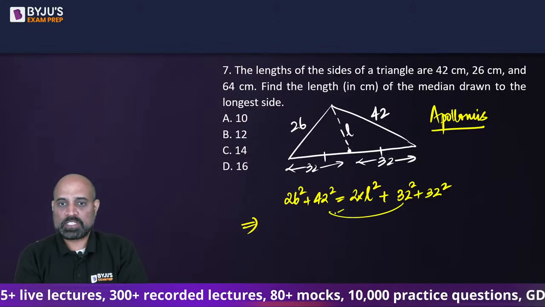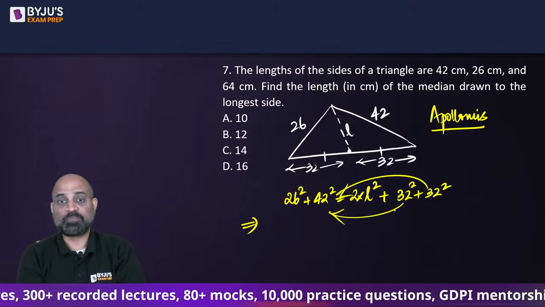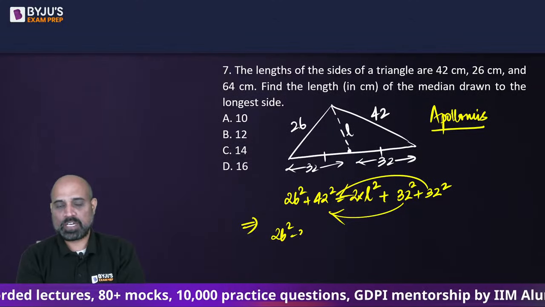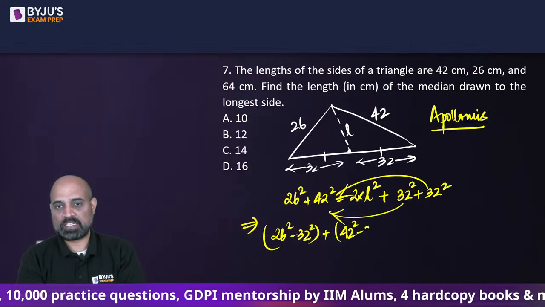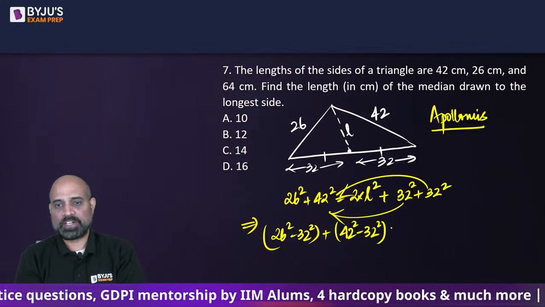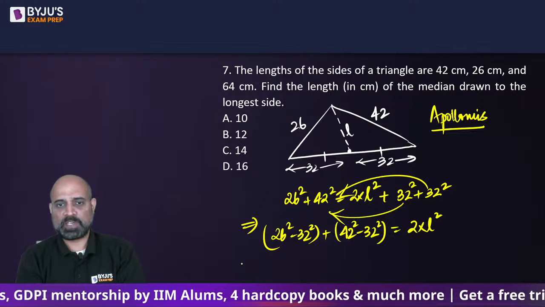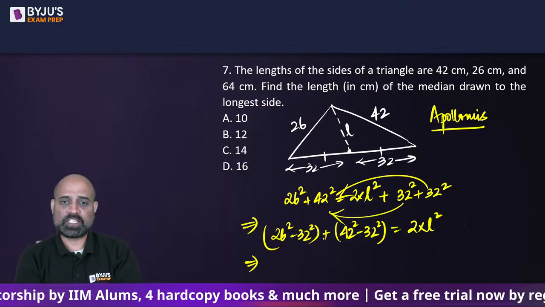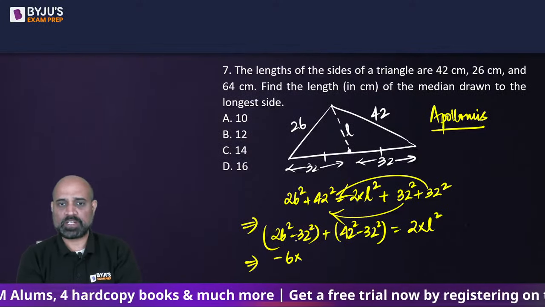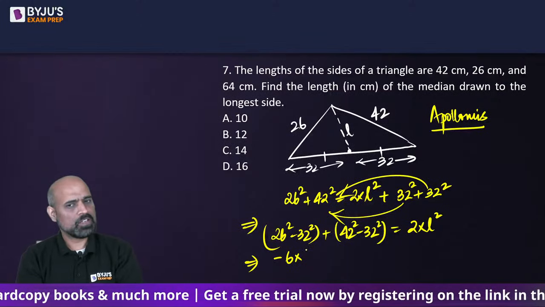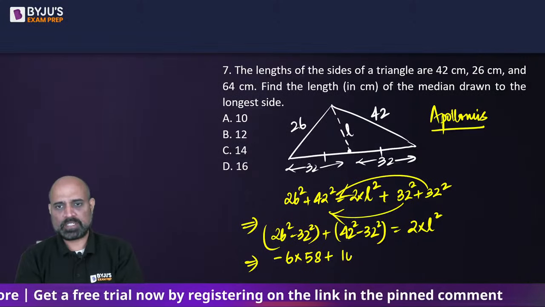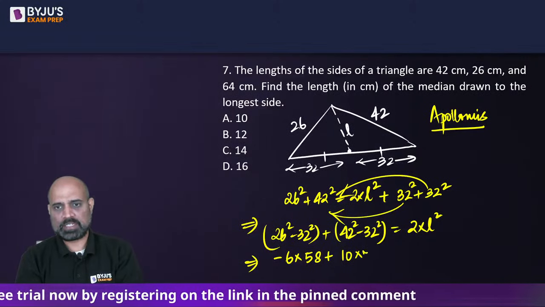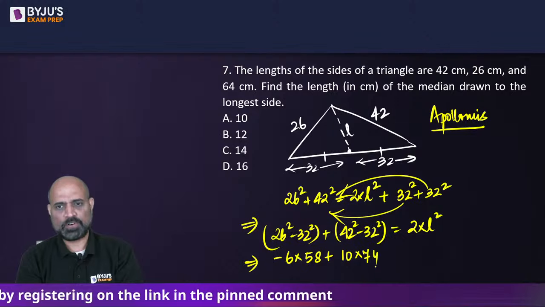So what I will do is I'll take out 32 here in pairs. So I will have 26 square minus 32 square, and then I will have 42 square minus 32 square, which can be written in the form of a square minus b square. So it's easier to solve. 26 minus 32 is minus 6. 26 plus 32 is 58. And then 42 minus 32 is 10, and 42 plus 32 is 74.